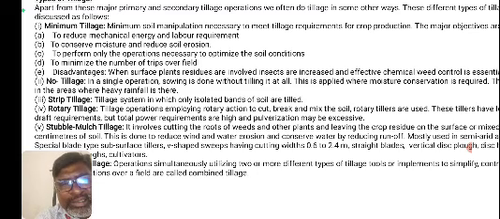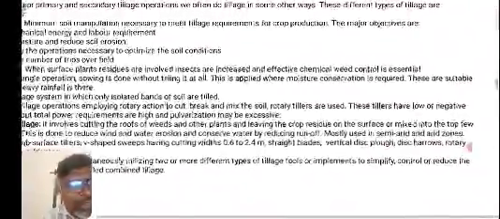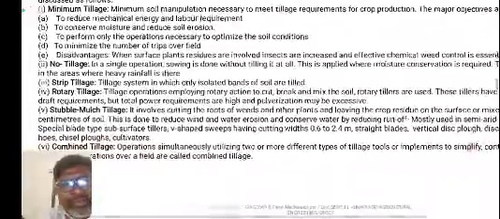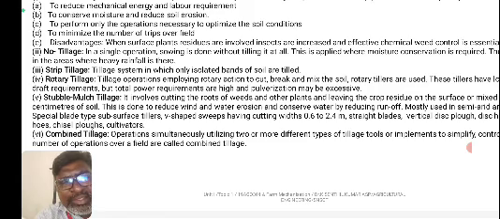As for rotary tillage, these operations employ rotary action to cut, break and mix the soil. Rotary tillers are generally used. These tillers have low or negative draft requirement, but total power requirement is high and pulverization may be excessive.